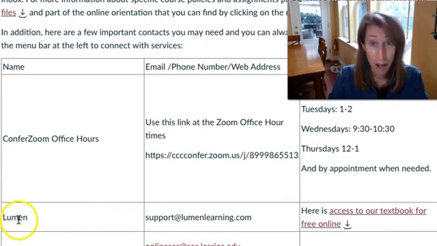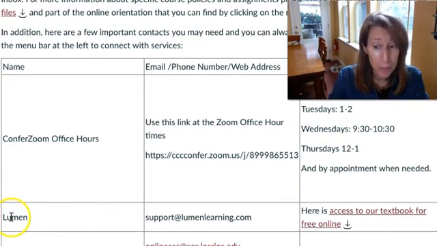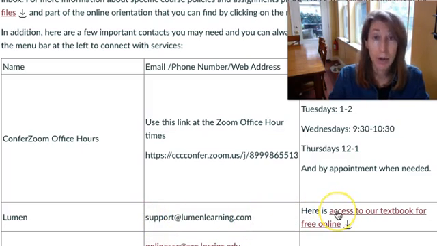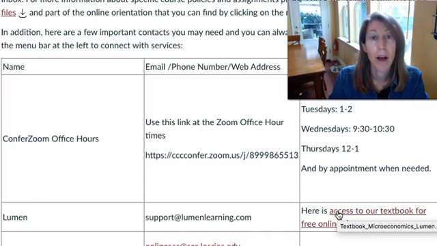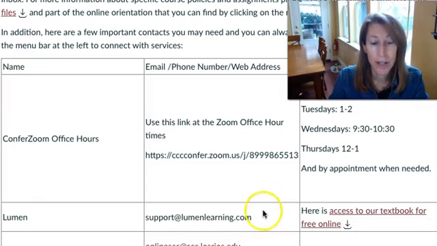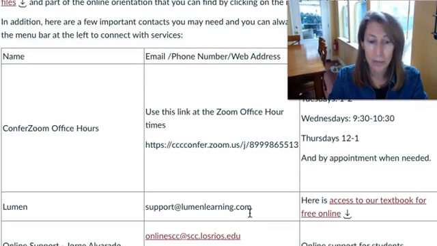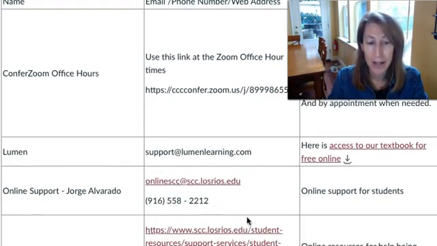We're going to be using an online assignment system through Lumen. If you have any tech support issues, there's their email. We have a free open source textbook that you will access by this link. There's also a PDF in the file, but you will need to purchase our online assignment system for $25 through the bookstore. I'll show you that in a little bit, and that will be in the syllabus, and I'll be sending information about that.